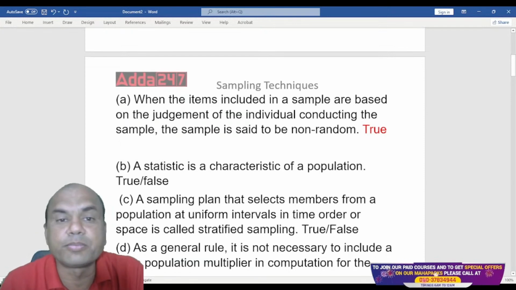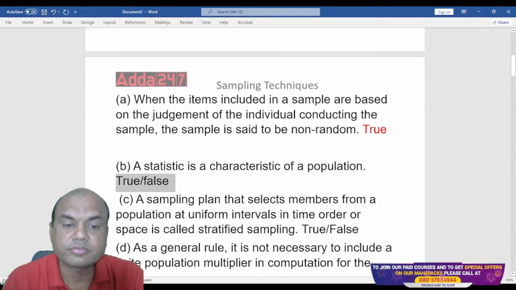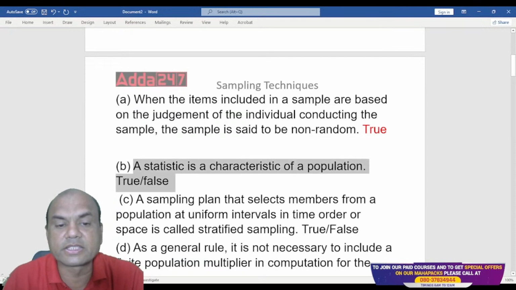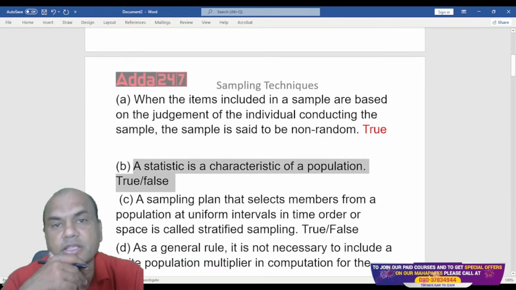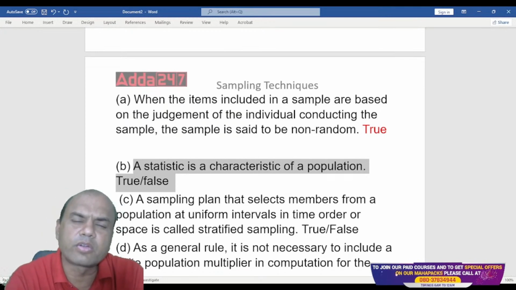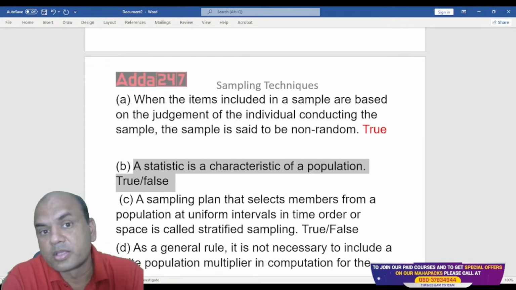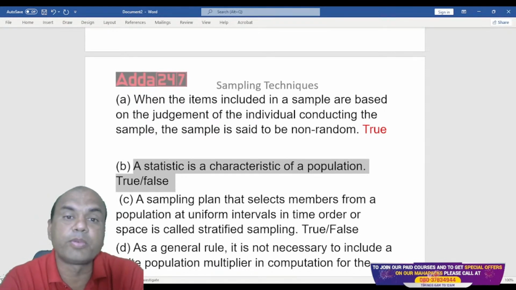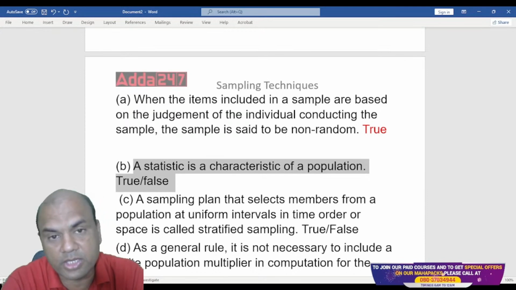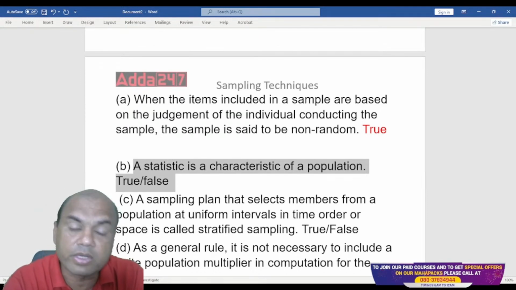Second one. A statistic is a characteristic of a population. Now this is a simple one. You must answer this. True or false? What do you say? Everyone, think over it. What is population? What is sample? Suppose if I find the mean of population, what is it called as? Suppose if I find the mean of a sample, what is it called as?